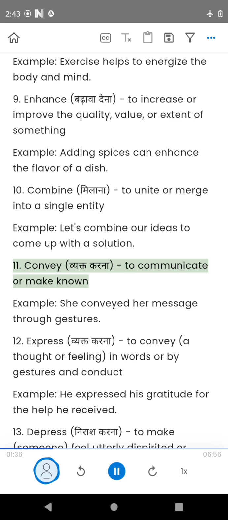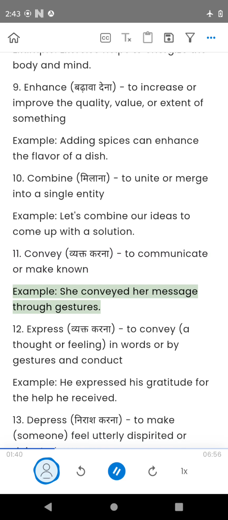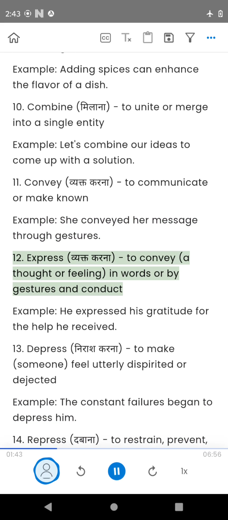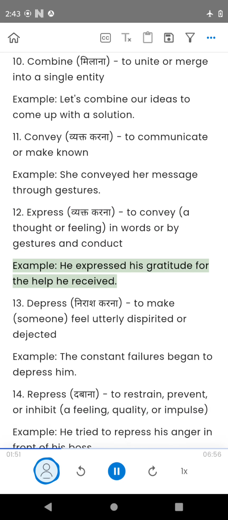11. Convey, to communicate or make known. Example, she conveyed her message through gestures. 12. Express, to convey in words or by gestures and conduct. Example, he expressed his gratitude for the help he received.